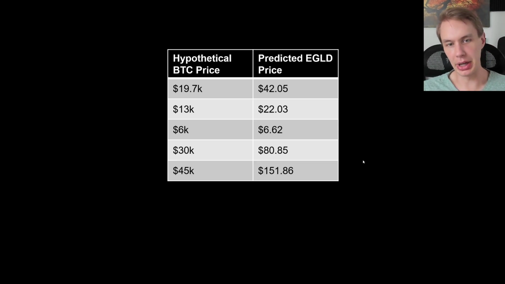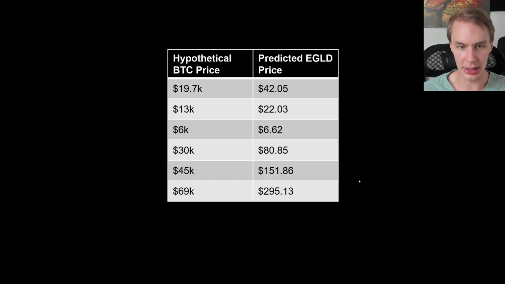Now let's imagine that Bitcoin rallied all the way up to 45K, so over 2x from where it's at now. We can actually see EGLD would end up doing a 3x from current levels if that happened. We'd expect it to be up at $150 roundabout should Bitcoin rally up to 45K, assuming it keeps with this relation to Bitcoin and rallies to the same degree. Obviously, in reality, it could keep going further and rally a lot harder, or it might not rally as much. There might be some other factors. If there's bullish catalysts, that could send it up further. If there's some bearish news, that could send it not as high as this.